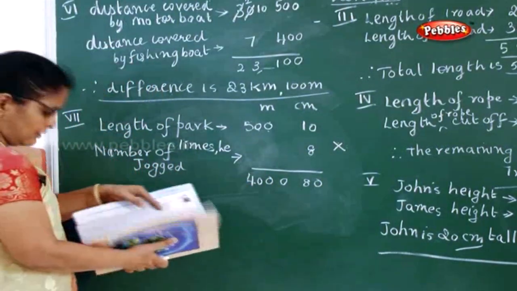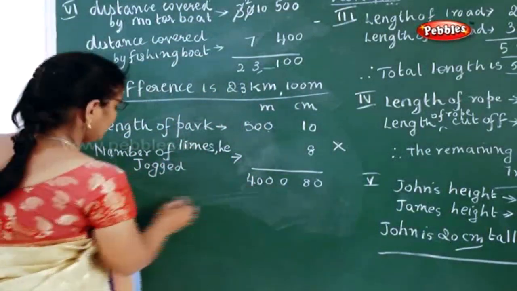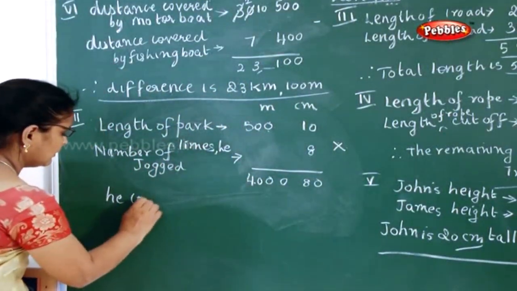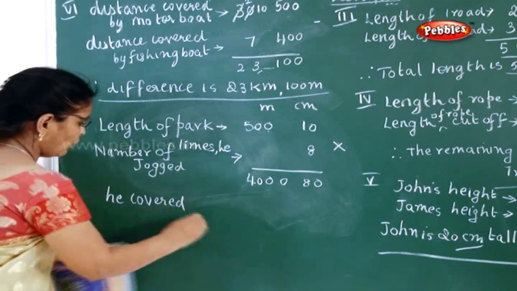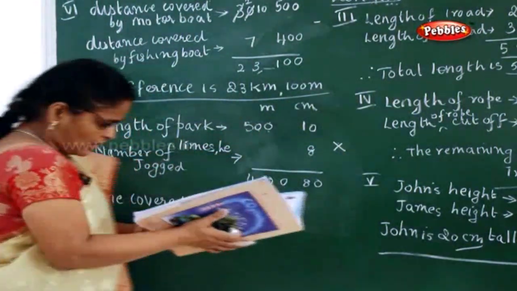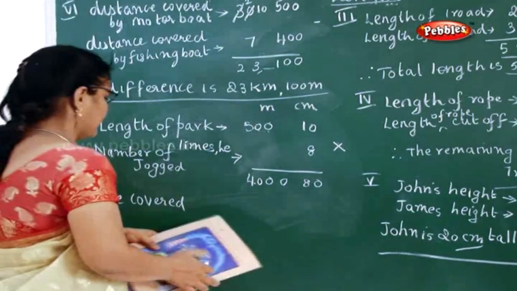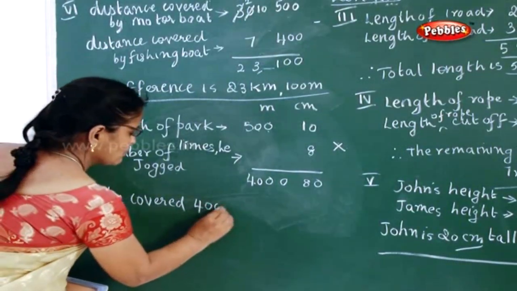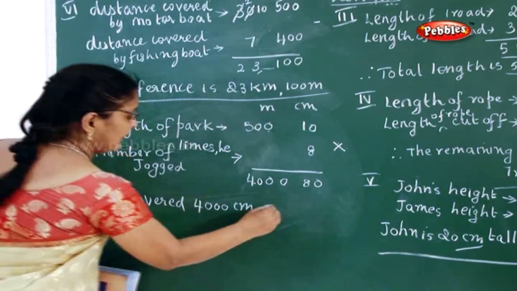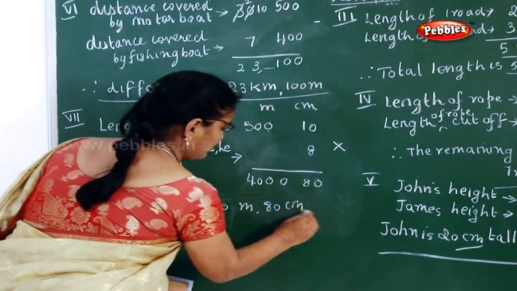So, now what will you write here? He has covered 4000 meter and 80 centimeter. Now, what is the question they have asked? How much distance he has covered? So, you have to write 4,000 meter and 80 centimeter.